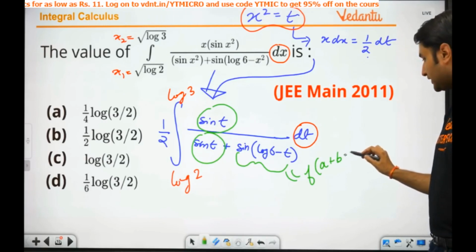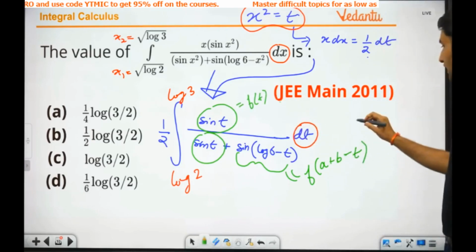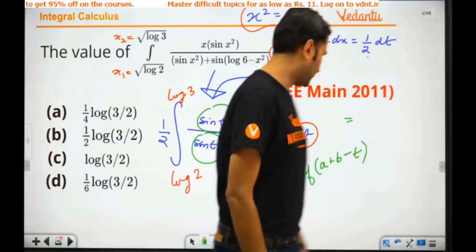How much is it? a plus b minus t. That's it. Because this is your f of t. Direct format. So what's the answer? What will the answer be?